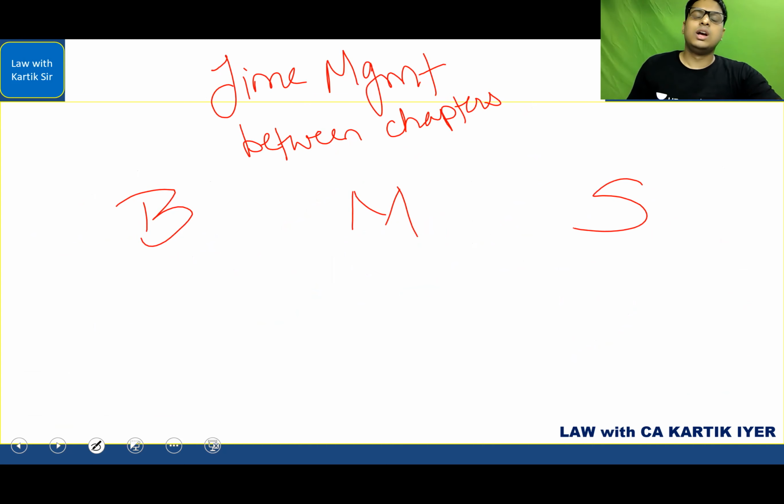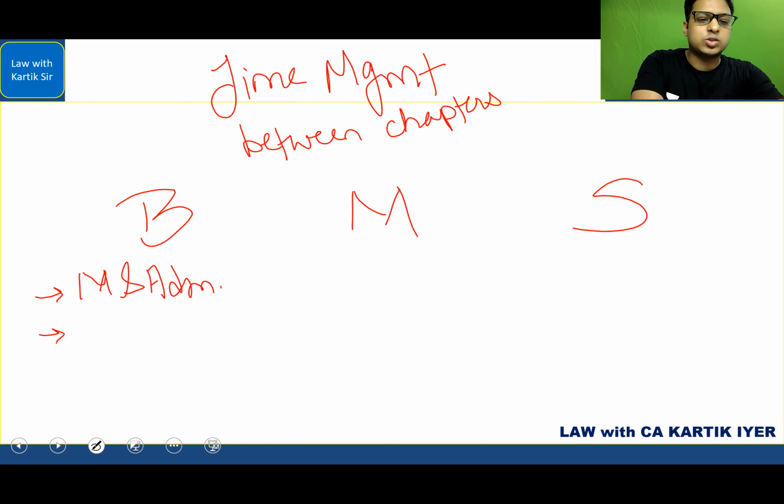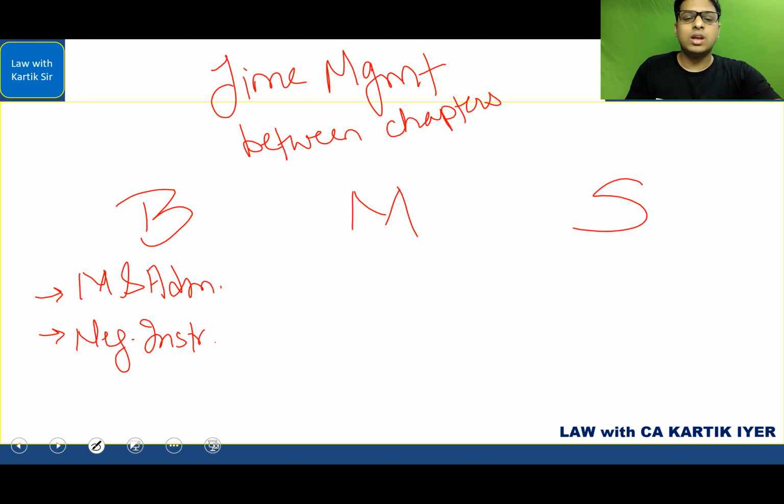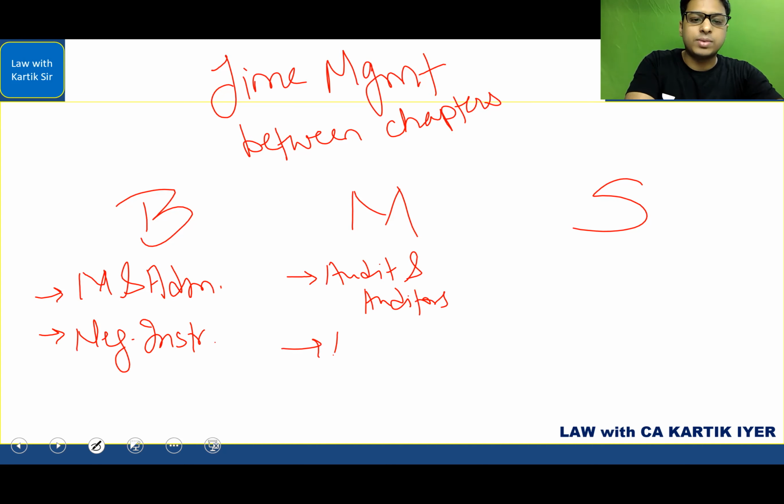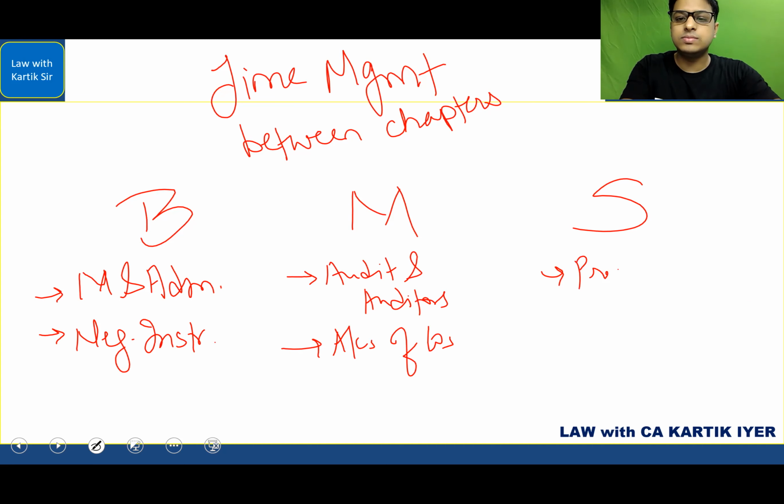Very simple. The chapters which are actually big, you can call management and administration chapter. Big chapter, chapter 7, very big chapter. Then you have the chapter of negotiable instruments and other laws, pretty big chapter. In medium chapters, you can have your audit and auditors, even accounts of companies. In small chapters, you can have preliminaries. One more small chapter, you can have dividend.